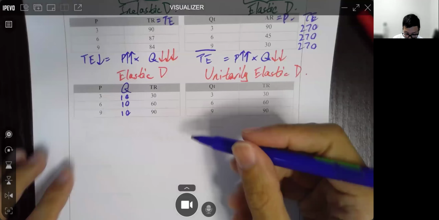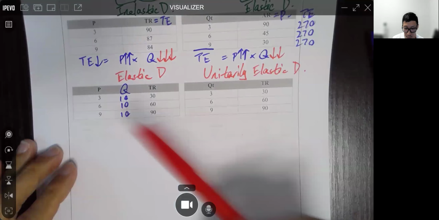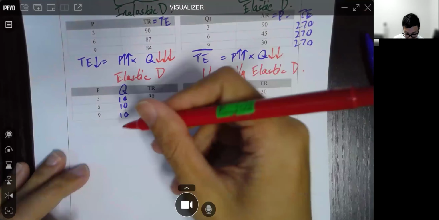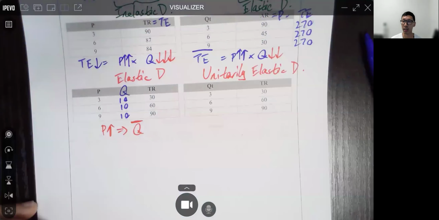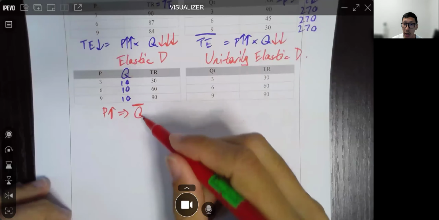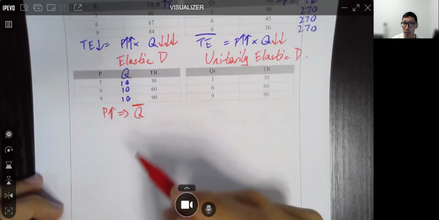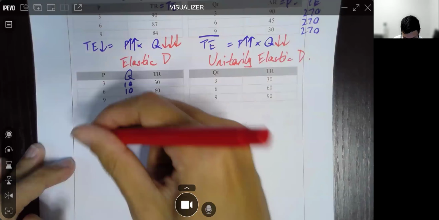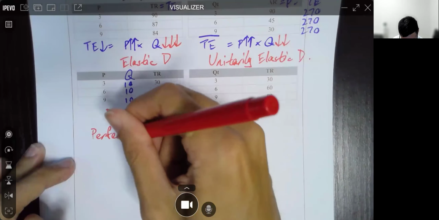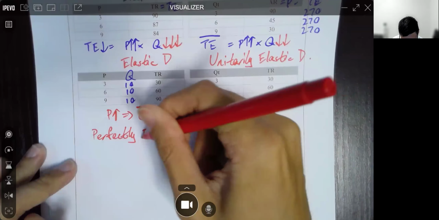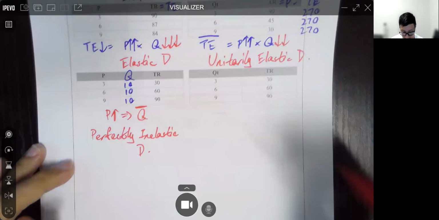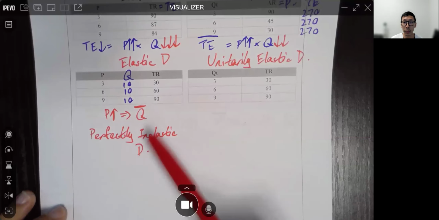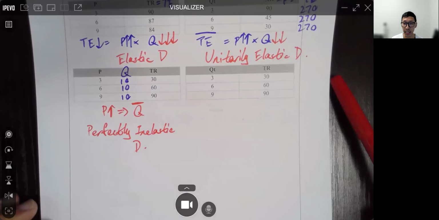Now do you see that? As price increases, Q doesn't change. What do we call this? 如果 quantity 係完全喐唔到嘅，we call this perfectly inelastic demand, right? So this one, we know it is perfectly inelastic demand.